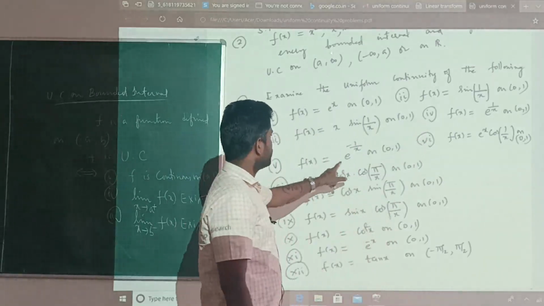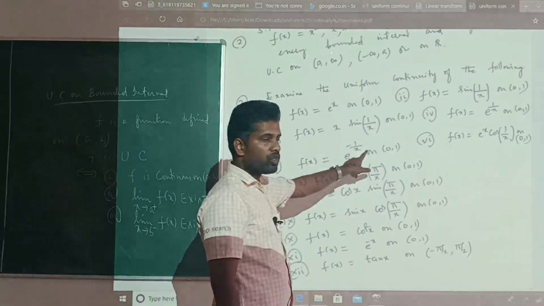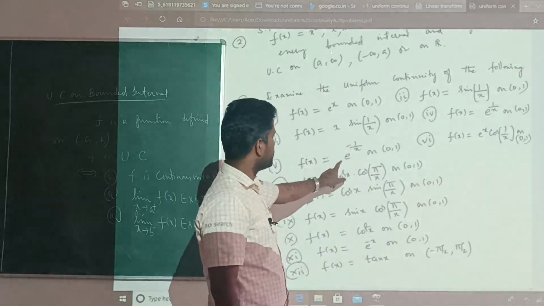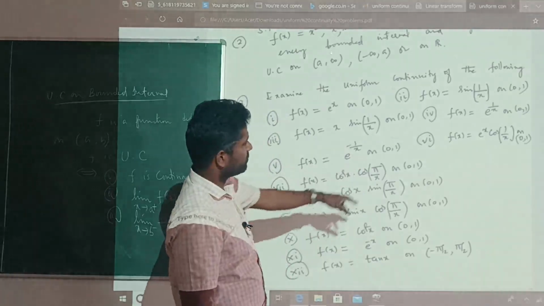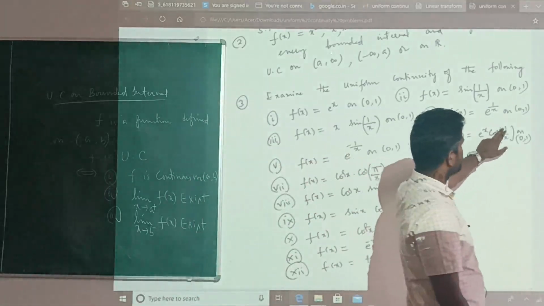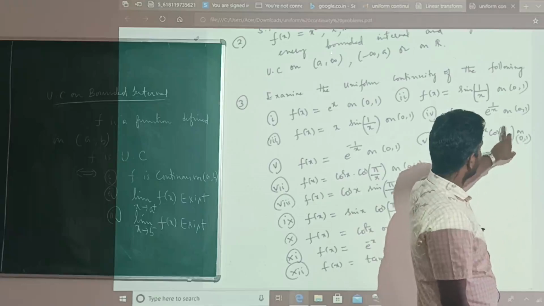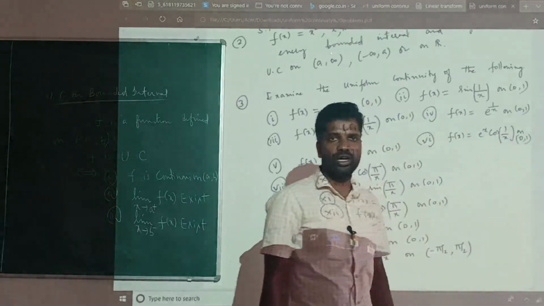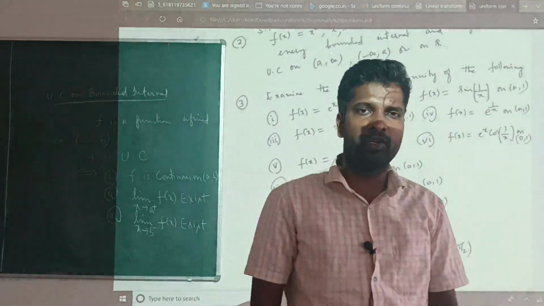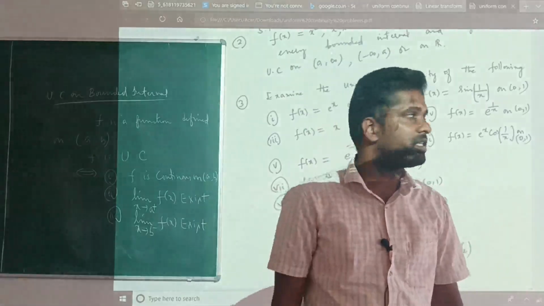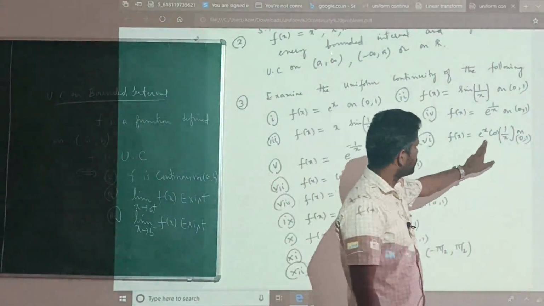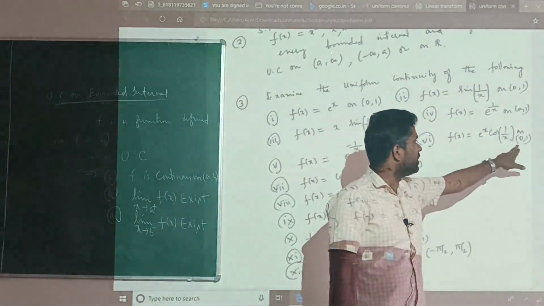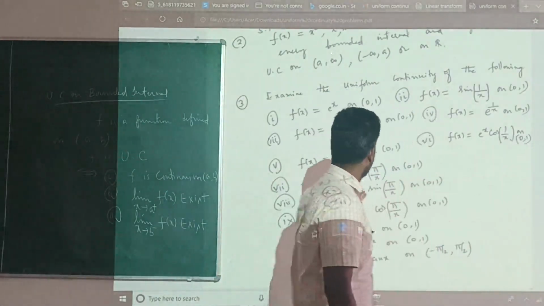This one, f of x is equal to 1 by e to the power x on 0 to 1. This function will be uniformly continuous. Check with that. This one, f of x is equal to e power x into cos 1 by x. As x approaches 0, e power 0 into cos infinity, that is 1 into cos infinity, which is 1 into some undefined quantity, which is not defined. So this function is not uniformly continuous on the finite interval 0 to 1.